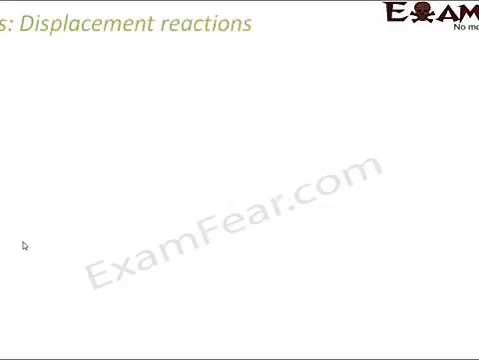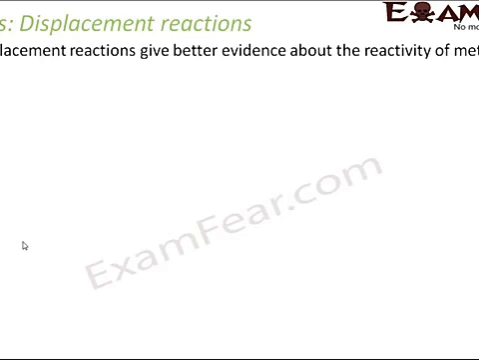So now that we are talking about reactivity of various metals, we are going to talk about displacement reactions. These reactions give better evidence about the reactivity of metals, because so far we saw that some metals vigorously react with water, some metals do not react at all with water, some metals react with oxygen, some don't react at all. So there is a lot of variation in the reactivity of metals to different substances. These reactions give us a better idea to decide which metal is more reactive than the other metal. So it helps us to tell the reactivity of various metals relative to each other.